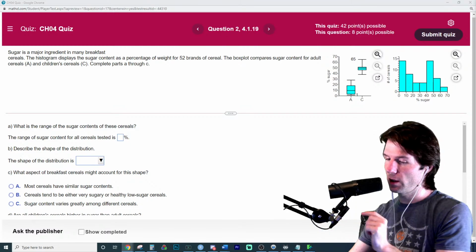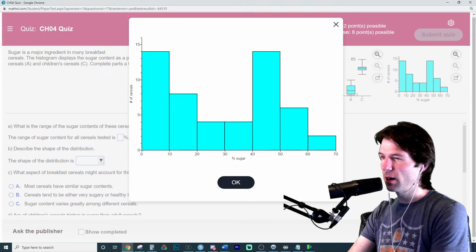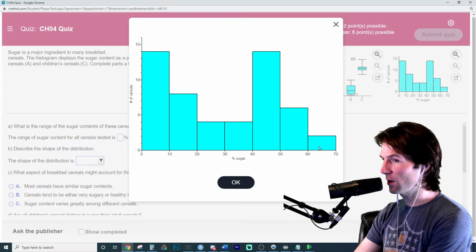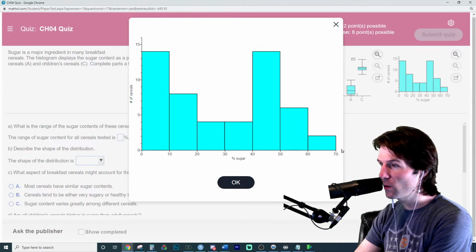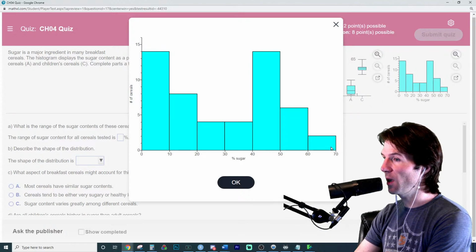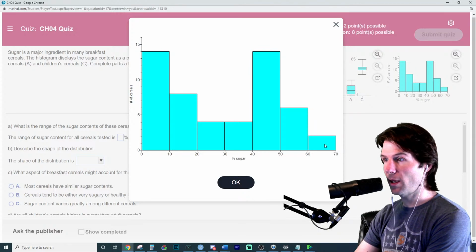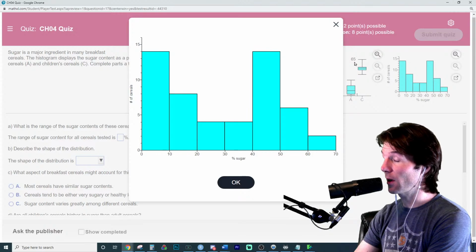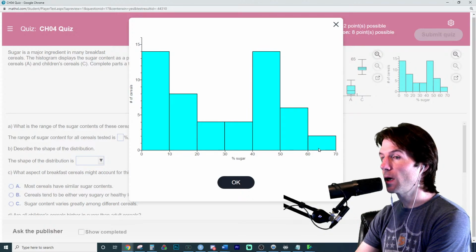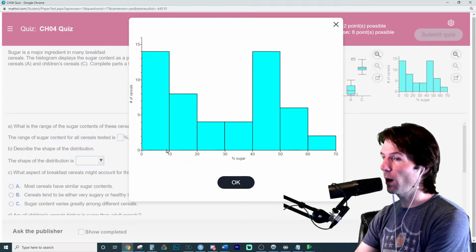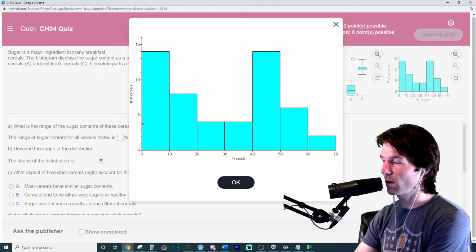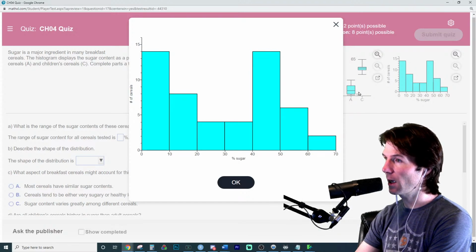A common mistake for the question is to go over here and say the range is 70. Now, you have to remember about bins that there are, I think, 2 cereals in this bin. That's a height of 2 on that bin. This bin collects data that starts at 60 and goes up to, but does not include 70. So these cereals have some value between 60 and 70. One of them has a value of 65, and the other one is either 65 or lower. The bin down here collects data from 0 up to, but not including 10, and there is a value of 1 in this bin with 13 other values technically. So the lowest value in this bin is 1. You can see it over here on the side, and the highest value in this bin is 65. Do not think it goes from 0 to 70 just because the bins collect data.